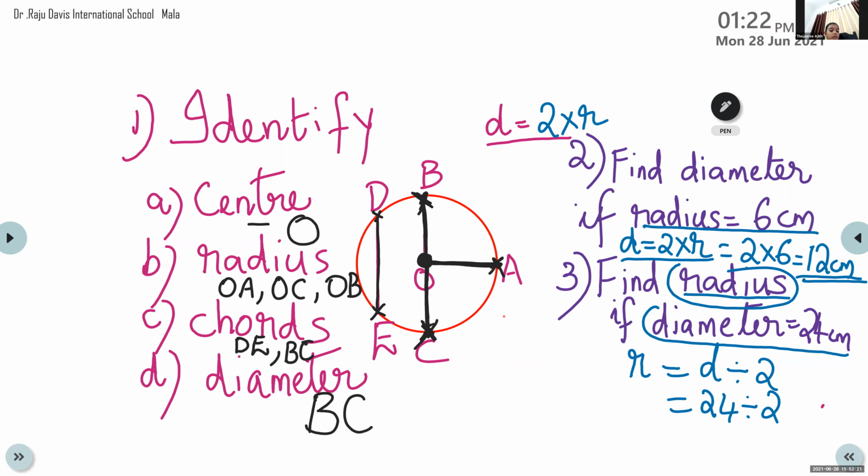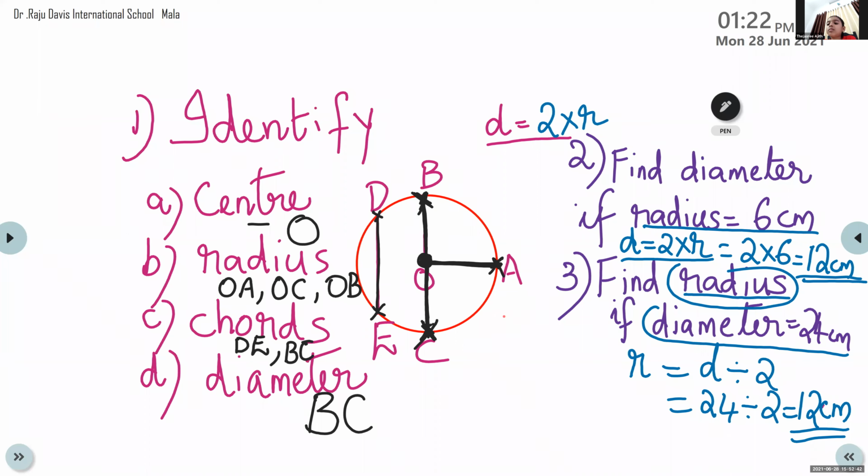Ma'am, 12 centimeter. 12 centimeter. Okay. So children, please check whether your answer is correct. So question number 2, we have 12 centimeter. Question number 3 also, we have 12 centimeter.